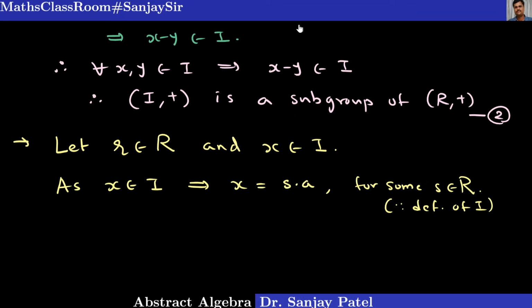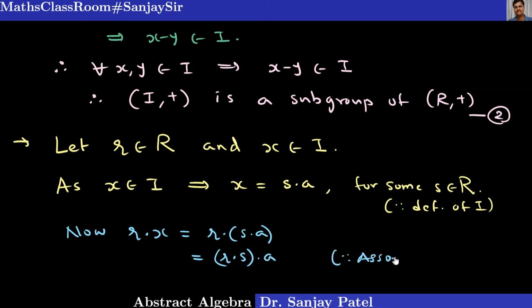Now if I consider r into x, then r into x means r into s into a, which we can rewrite using the associativity property of multiplication in a ring as r into s into a, because of associativity for multiplication.